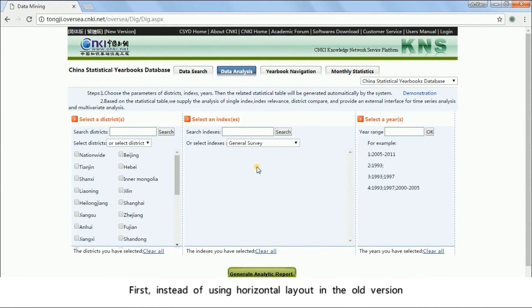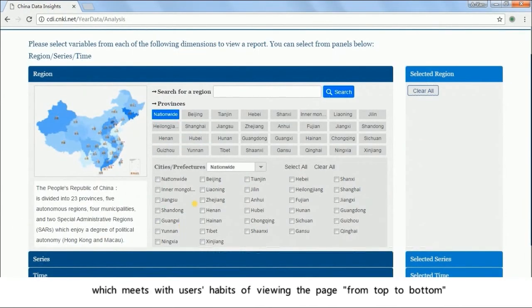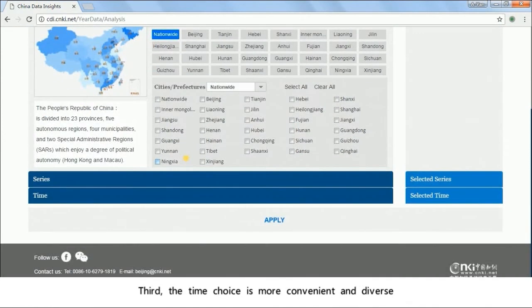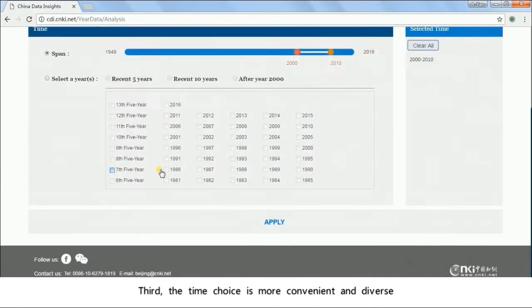First, instead of using horizontal layout in the old version, the new version adopts the vertical layout, which meets with users' habits of viewing the page from top to bottom. Second, the relations of provinces and regions are much clearer. And third, the time choice is more convenient and diverse.